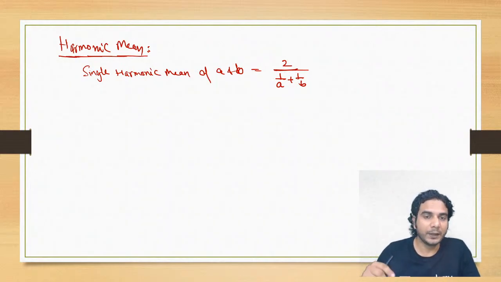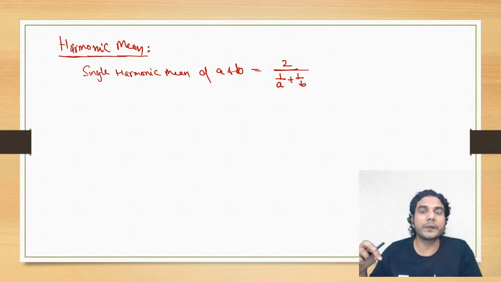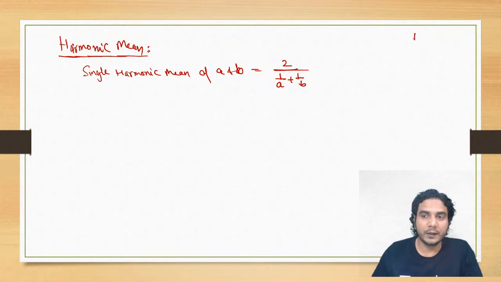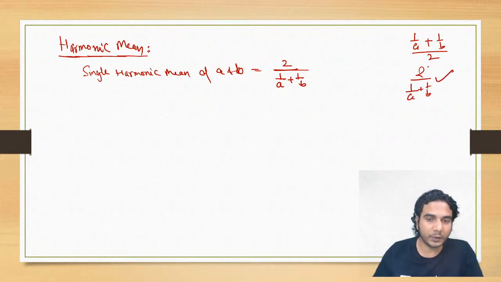Listen to this again. First we take the reciprocals of the numbers, then we take their arithmetic mean, then again we take their reciprocal. All right, and what we get is the harmonic mean. Okay, so that is the process.